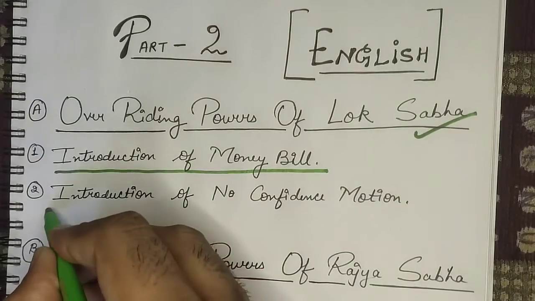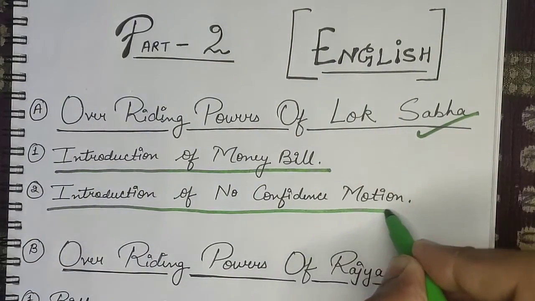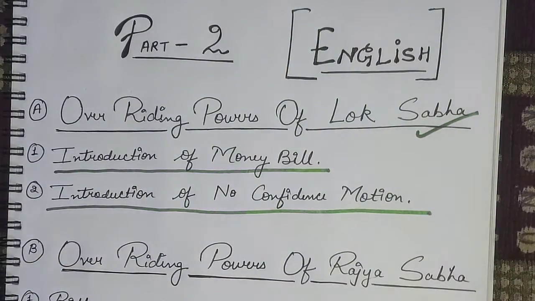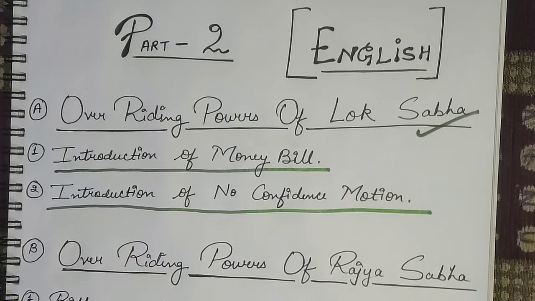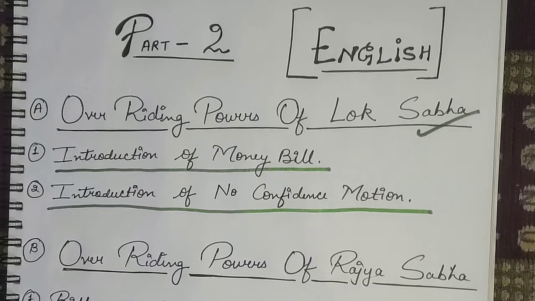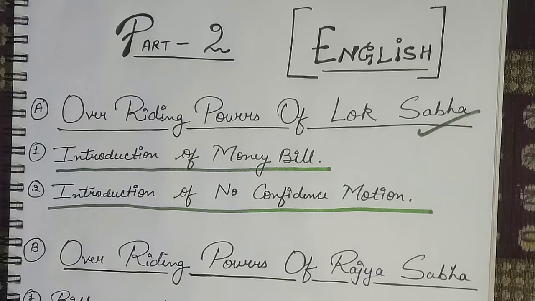Now we will move towards the second, which is introduction of no confidence motion. As we all know very well, if the opposition wants to remove the Prime Minister or any member of the Council of Ministers, then the opposition will have to initiate the no confidence motion as per the Constitution of India. The no confidence motion can only be introduced in the Lok Sabha. Once it is presented in the Lok Sabha, it will be passed by a simple majority there.